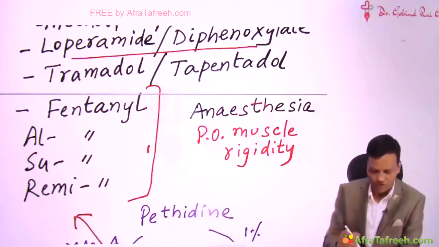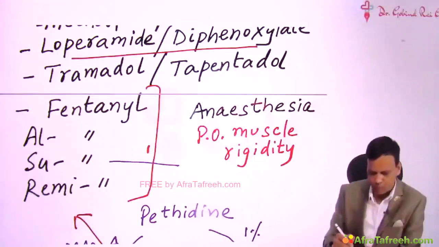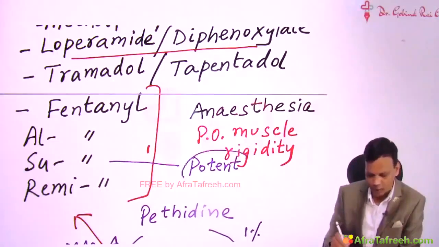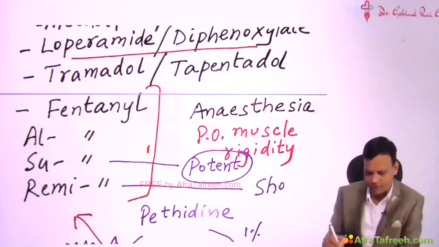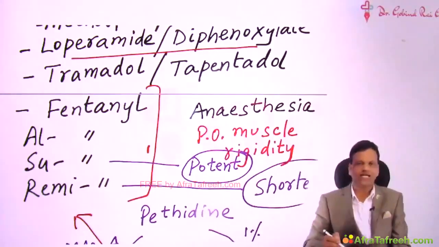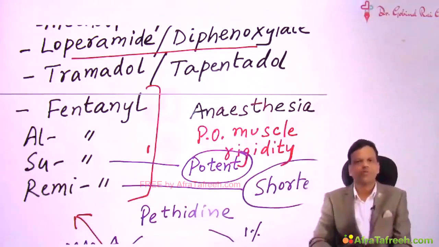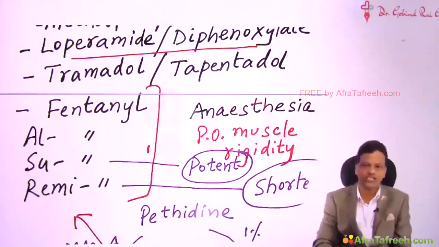Special points about some of these drugs: sufentanil is the most potent opioid, whereas remifentanil is the shortest acting opioid, and the reason for its short action is, like succinylcholine, it is also metabolized by pseudocholinesterase.